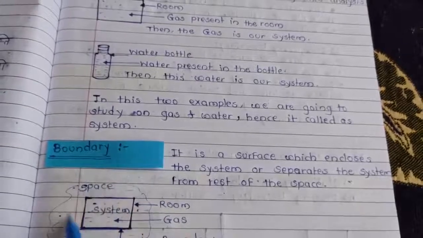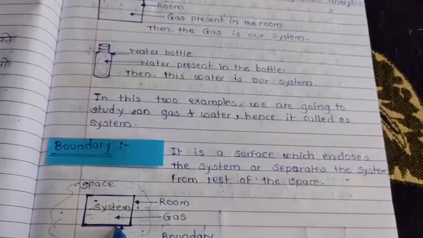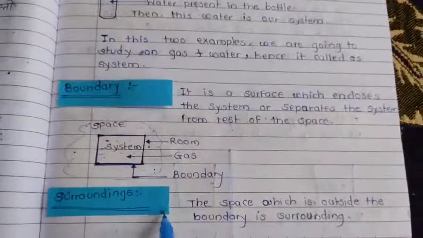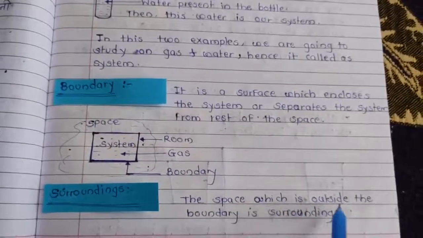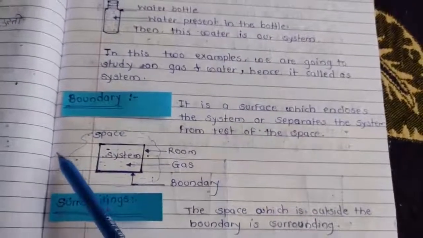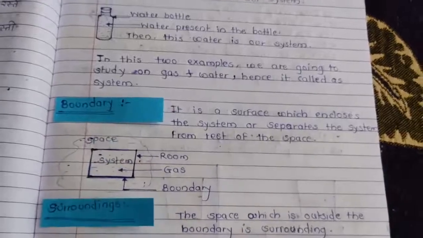Hence, this is called the boundary. Then what is the surrounding? The space which is outside the boundary is the surrounding.